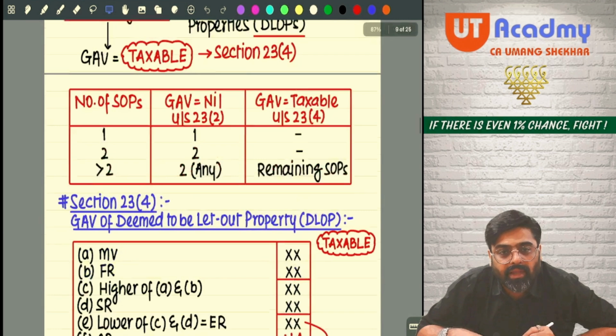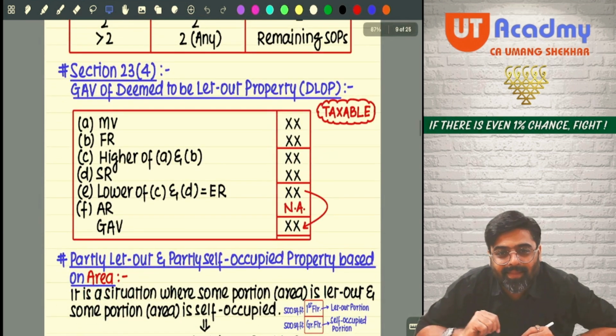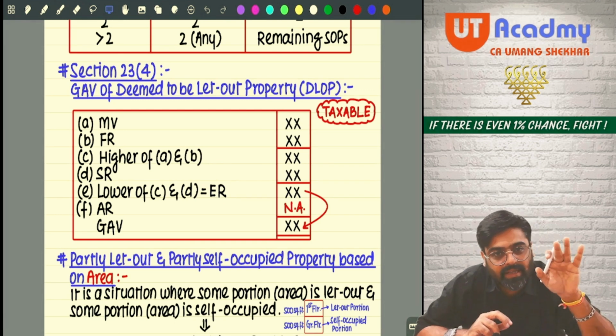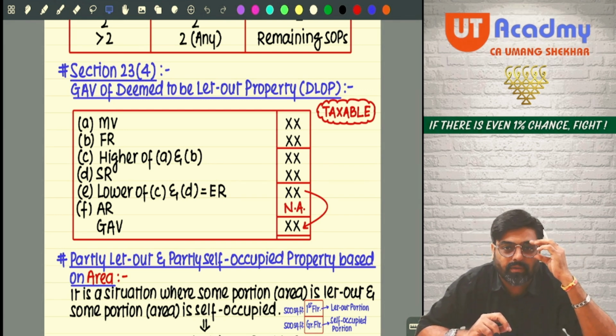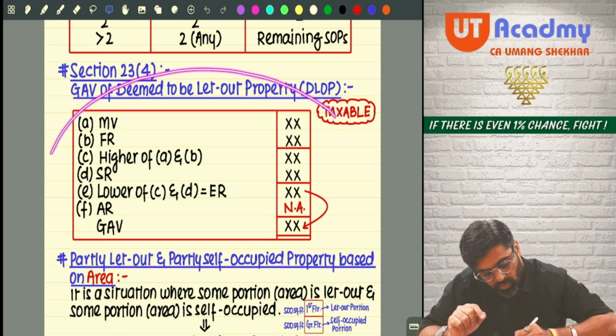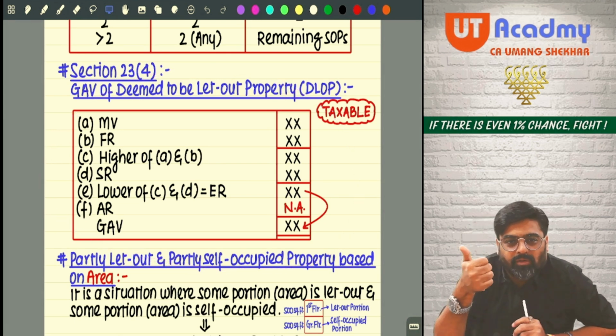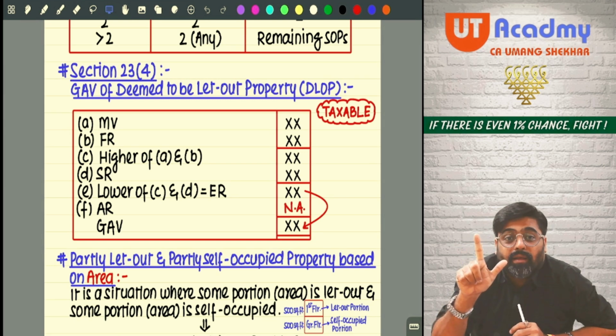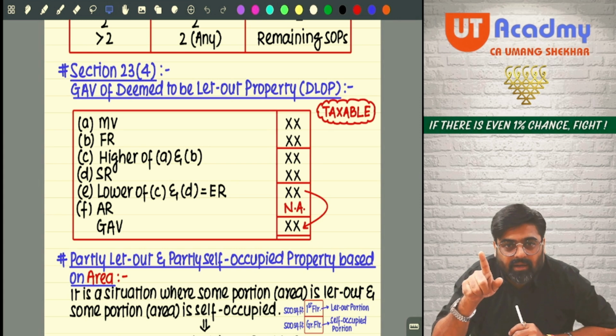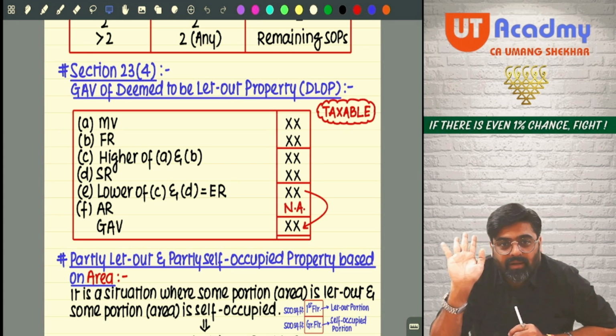Now how to calculate the annual value of DLOP? The annual value of DLOP is taxable, no? How to calculate? Do you know, this is the same thing you did for let out property also. You will take municipal value. You will take fair rent, whichever is higher, and compare it with standard rent, and you will take the lower amount. The lower amount is the expected rent.